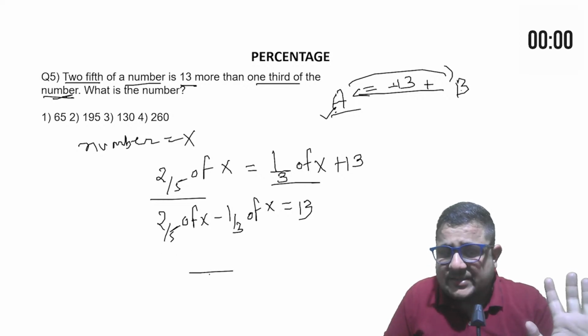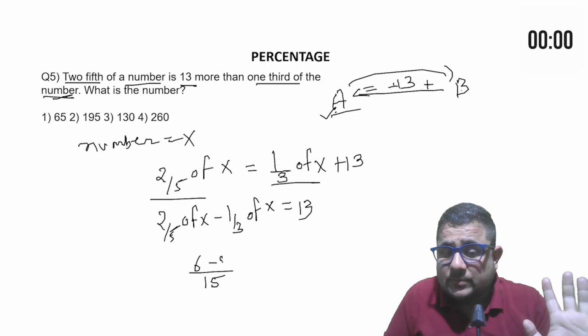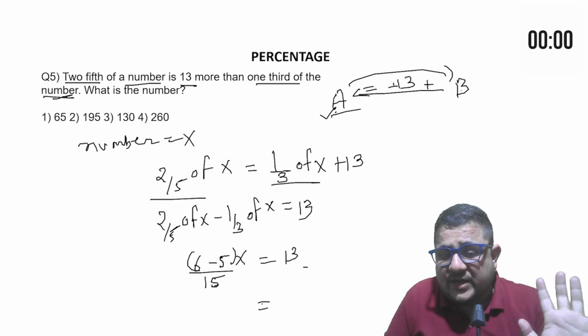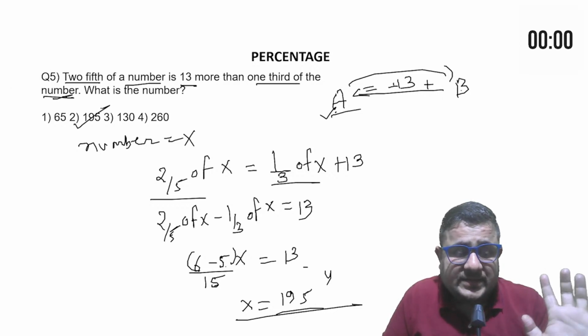Now just take the LCM. You will get 15. 3 2s are 6, 5 1s are 5, after taking the LCM, and outside the bracket I am keeping x. 13 into 15. 15 3s are 45. 5, 4 carry. 15 ones are 15 plus 4, 19. 195. 6 minus 5 is 1. So x is the number which you will get here.